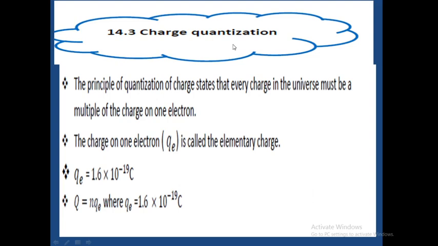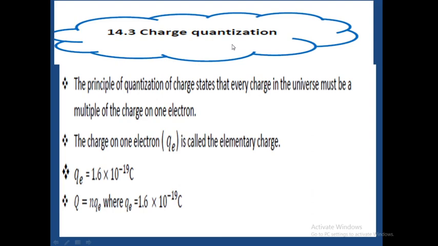I believe you still remember we said that charges are not created and at the same time they are not destroyed, but they are conserved. That is what we established in the principle of conservation of charges.